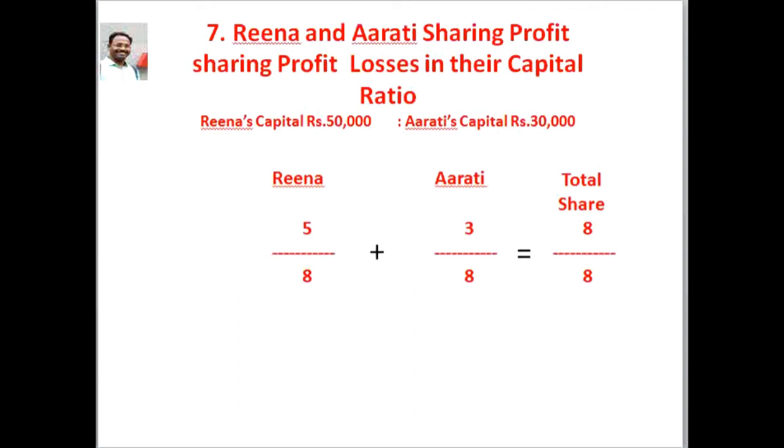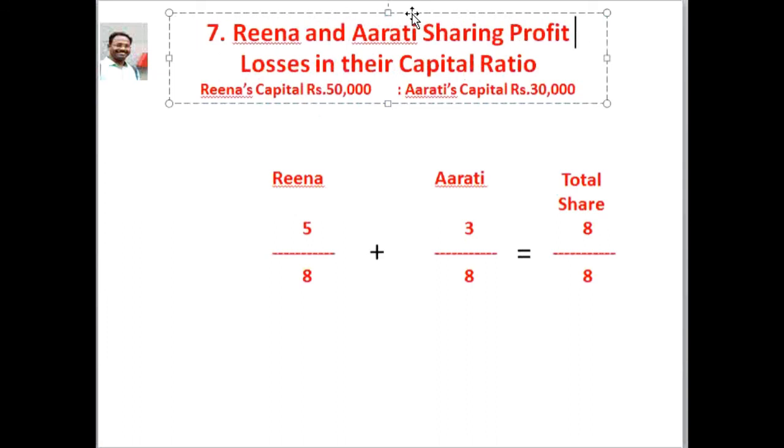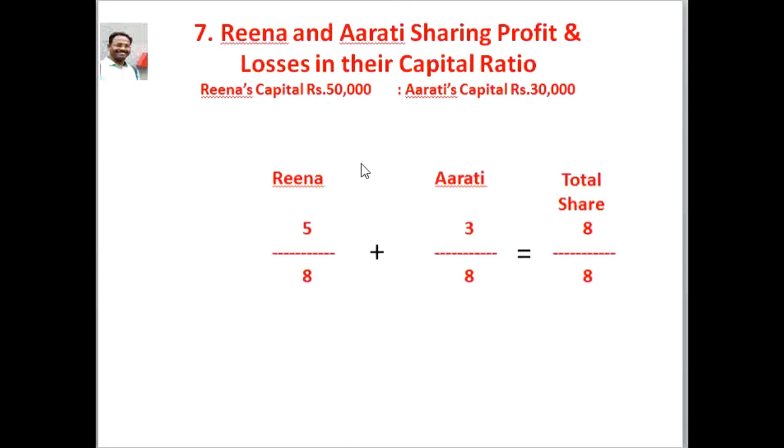Reena and Aarti are sharing profit and losses in their capital ratio. Reena's capital is rupees 50,000 and Aarti's capital is rupees 30,000. Hence, the total of the capital is rupees 80,000.